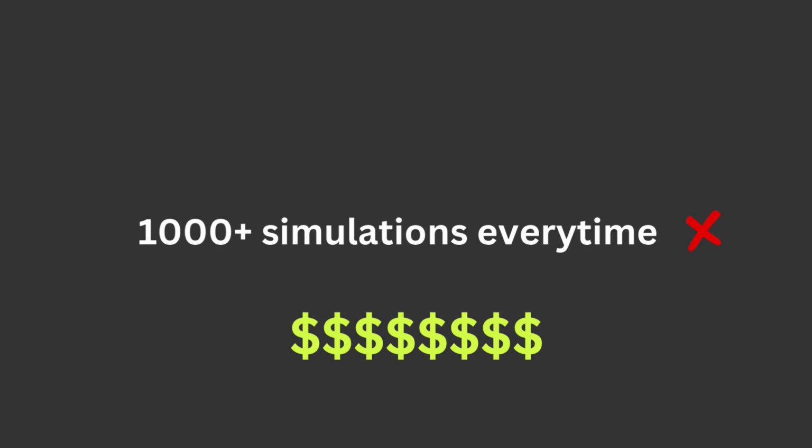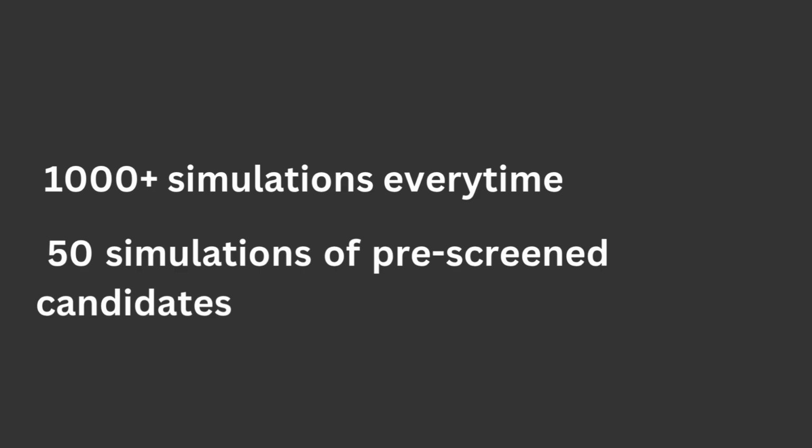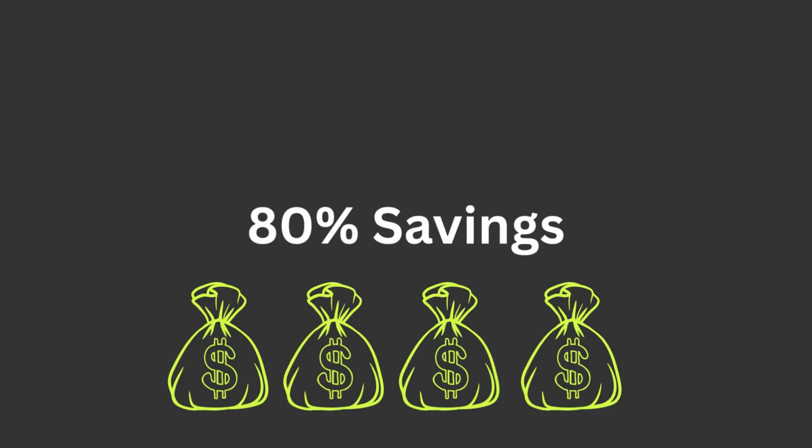Instead of repeatedly running 1,000 plus long simulations for peptides and MHC, we just found an efficient relationship between them that can help us pre-screen thousands of candidates even on a basic laptop. The result? 50 simulations of pre-screened candidates instead of 1,000 random seeds each time. The impact? A whopping 80% saving on your resources.